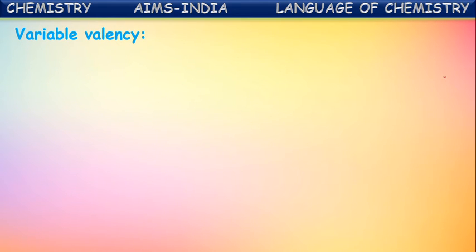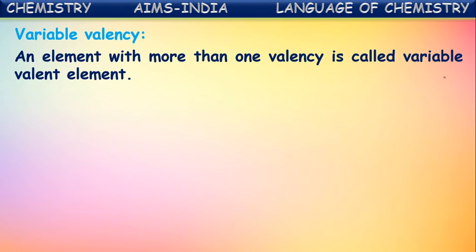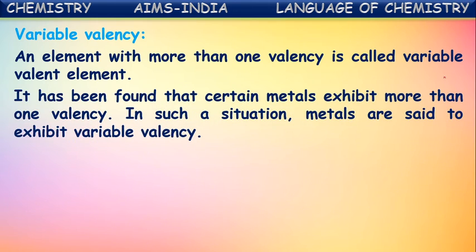Next concept, variable valency. Variable means changing. An element with more than one valency is called a variable valent element. The existence of more than one valency is called variable valency, and that element which can exhibit more than one valency is called a variable valent element. It has been found that certain metals exhibit more than one valency. In such a situation, metals are said to be exhibiting variable valency, and those elements exhibiting more than one valency are called variable valent elements.